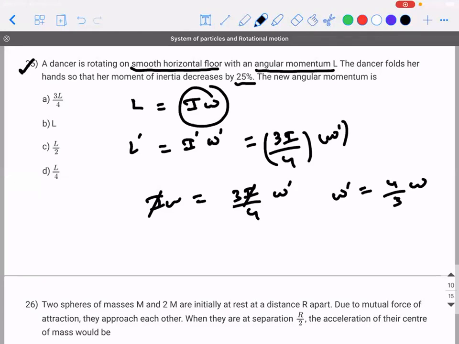Right. Now, what is going to be the new angular momentum? Actually, we did not have to solve this. I don't know why I did. Do we need to solve this? This is an example where the angular momentum is conserved. If initial angular momentum is L, final will also be L. I solved it to find the angular velocity. Had the question been about angular velocity, then omega dash would have been 4 by 3 times omega. Means her speed would have increased. Okay.